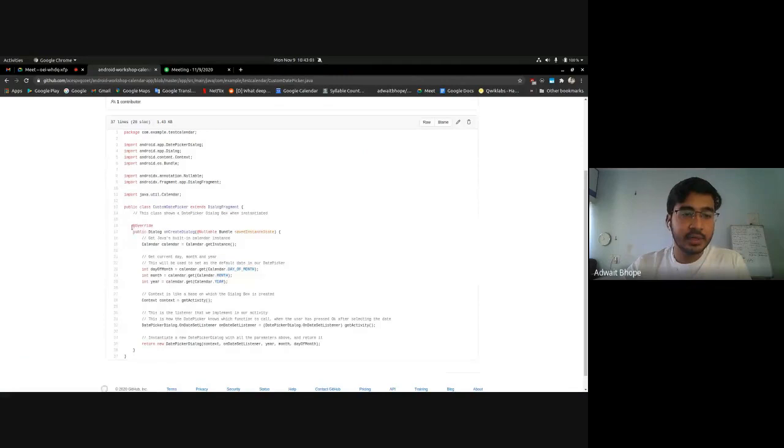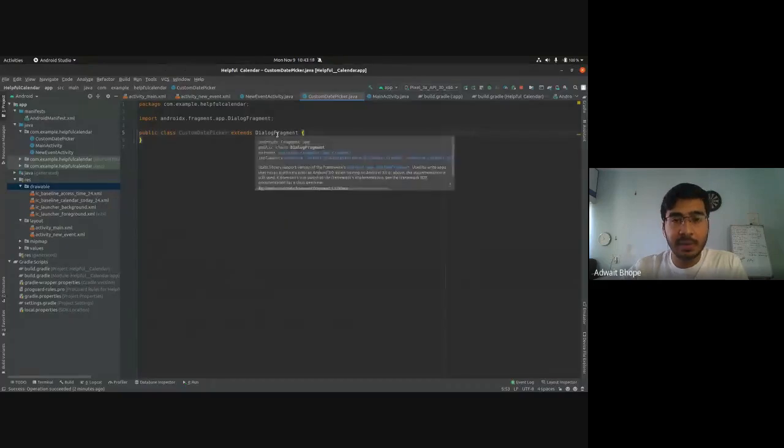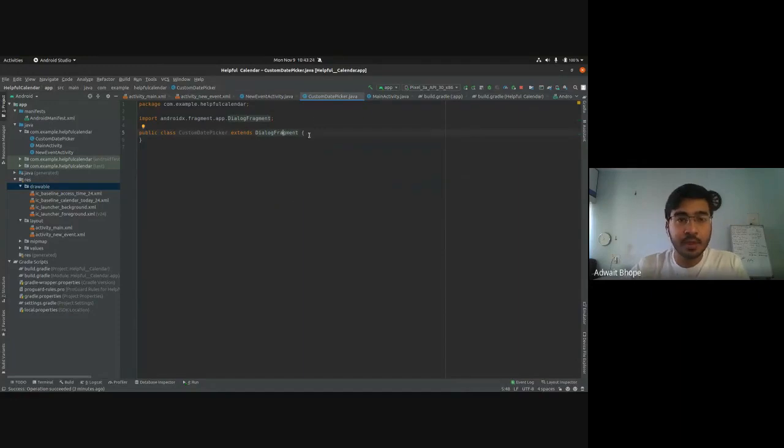And this override annotation will make sure that this function that is defined in dialog fragment is getting overridden, and this is what will execute instead. So it's okay if you don't understand this completely, but I'll explain what the code does. And when you enter dialog fragment, right, I'm sure it will show a red line. Just press left alt and enter, and it will import this for you.